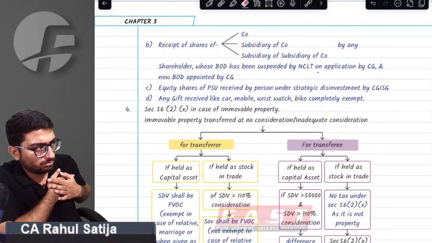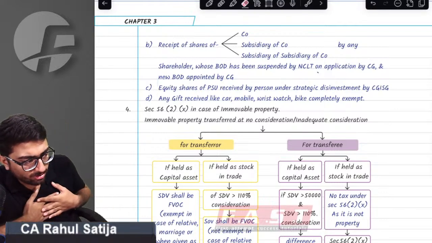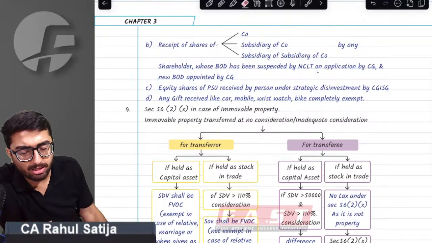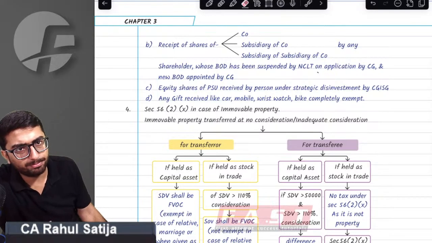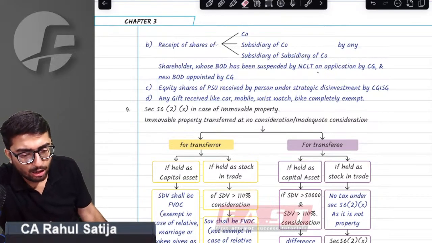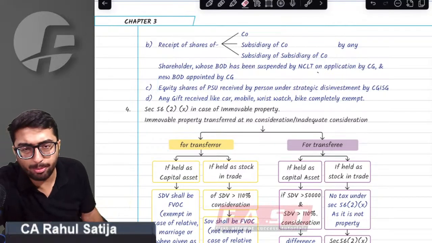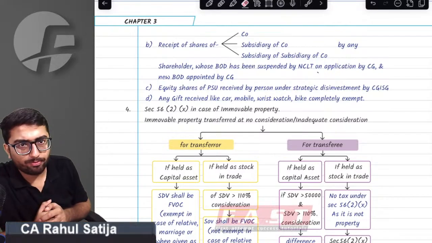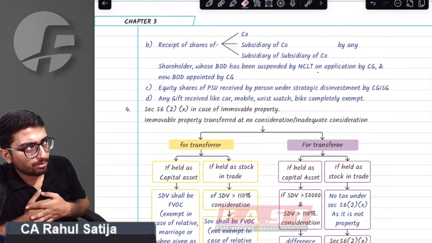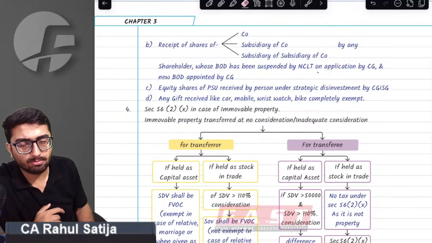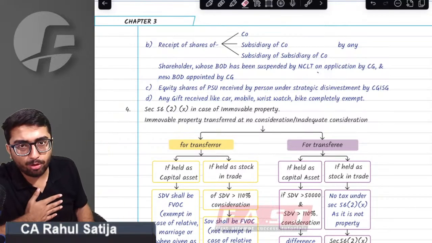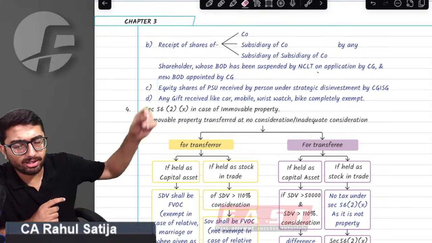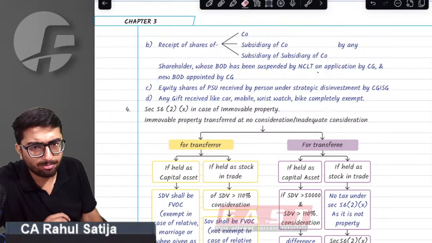See, for a person selling any immovable property, our discussion will be strictly limited to immovable property. If I have immovable property held as a capital asset and I sell it to somebody, then capital gain will arise. If I hold immovable property as stock in trade, then PGBP will arise. Simple provision.